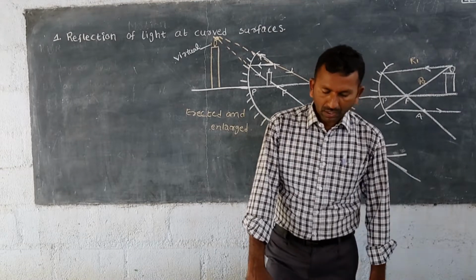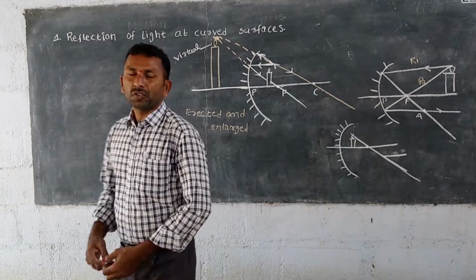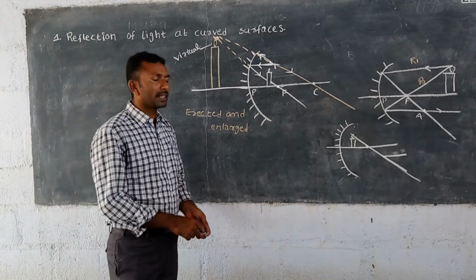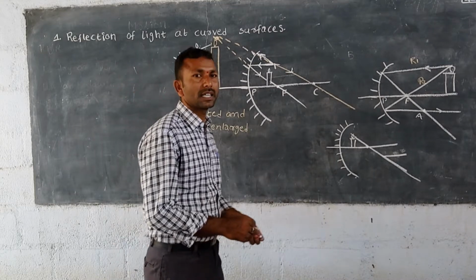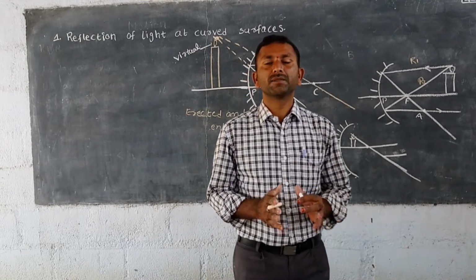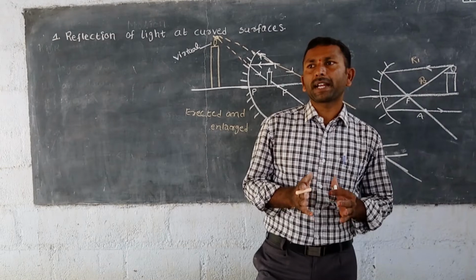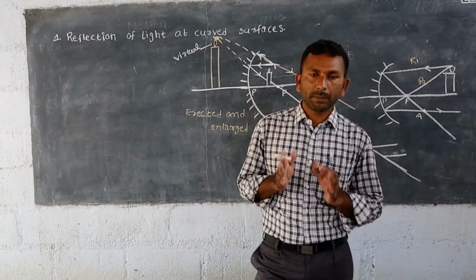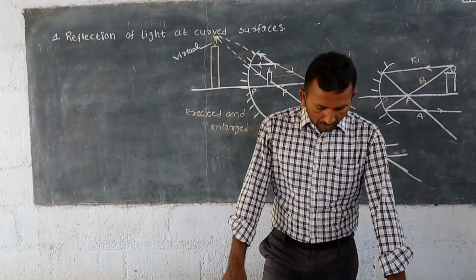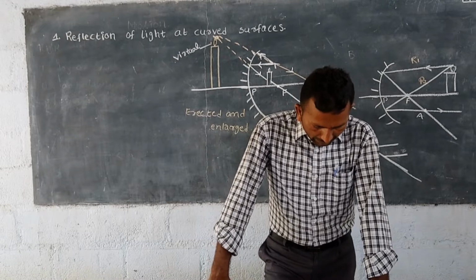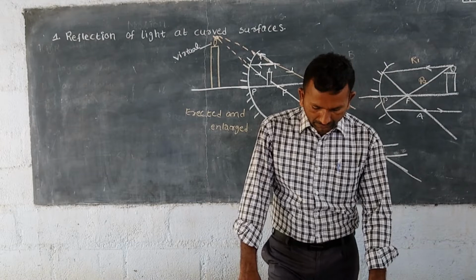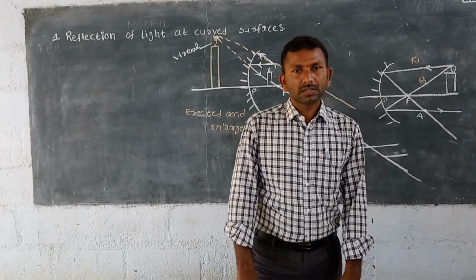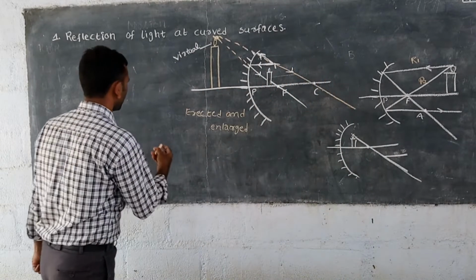What is your observation? If you are keeping any object at the center of curvature, the image of the object will be formed at the same point, and it will be inverted. Think and discuss: do you get any image when the object is placed at F? Let us check this.